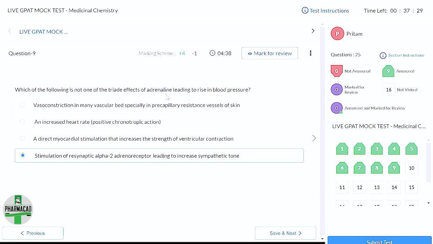Okay, this is not the effect. Even if you do not know about triad effect, this is not the effect of adrenaline in raising the blood pressure, because the statement is incorrect. Is this fine?